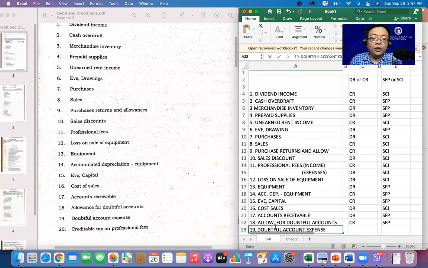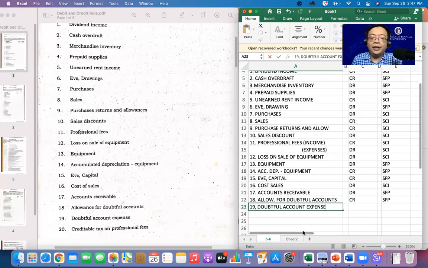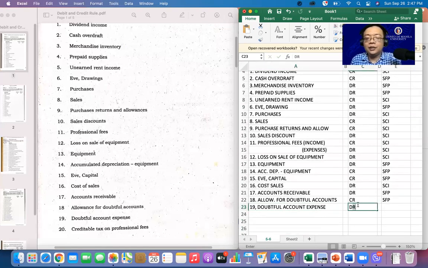How about in your equipment? If you have depreciation, diba? You debit depreciation expense, and credit accumulated depreciation. Same lang yan, ha? Alright, ito naman ay, of course, expense siya, debit, and part siya ng statement of comprehensive income.